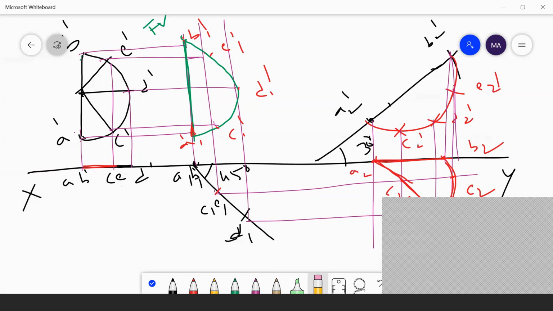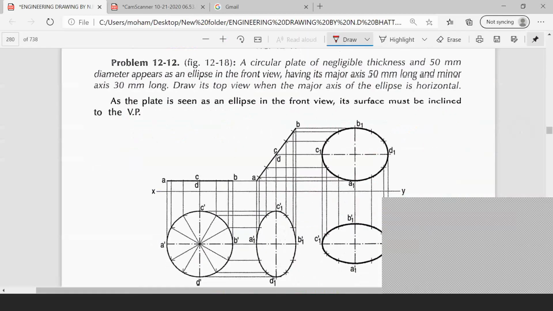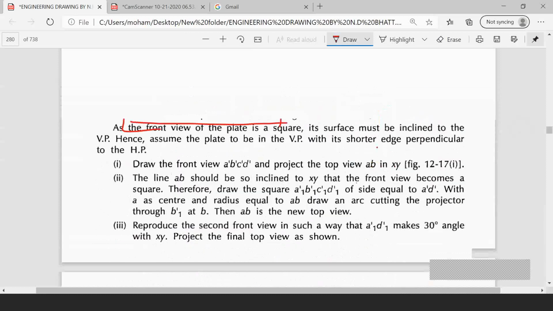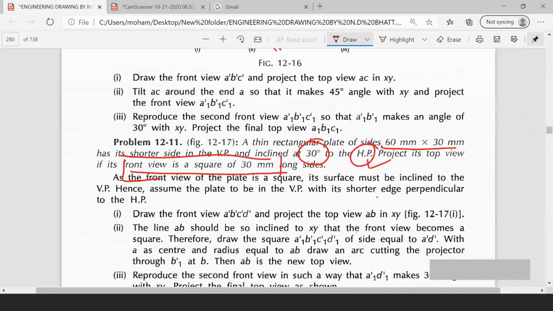First, you will consider the reference line XY. You have another problem in the same model, but it is a circular problem. He has given a 60 mm into 30 mm rectangle.